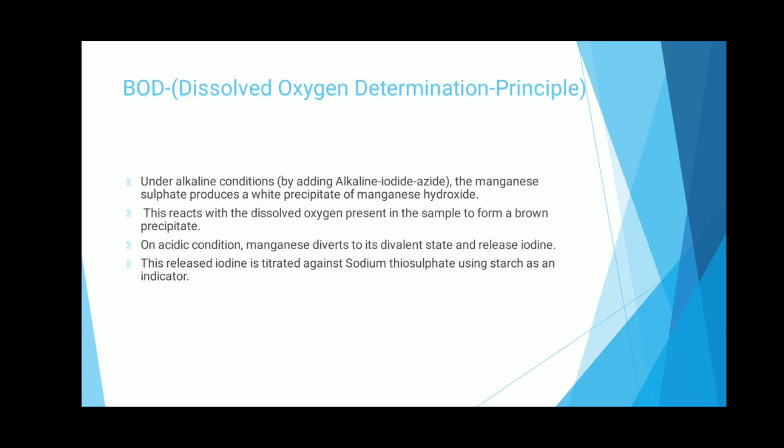Now let's see the principle behind the dissolved oxygen determination. While testing the water sample for dissolved oxygen content under alkaline conditions by adding alkaline iodide azide, the manganese sulfate produces a white precipitate of manganese hydroxide. This reacts with the dissolved oxygen present in the sample to form a brown precipitate. On acidic condition, manganese converts to its divalent state and releases iodine. This released iodine is titrated against sodium thiosulfate using starch as an indicator.